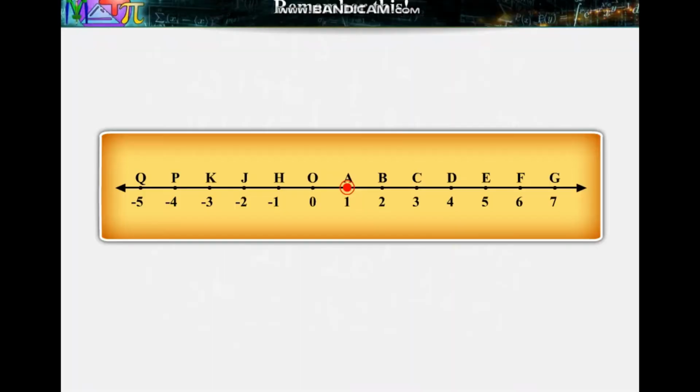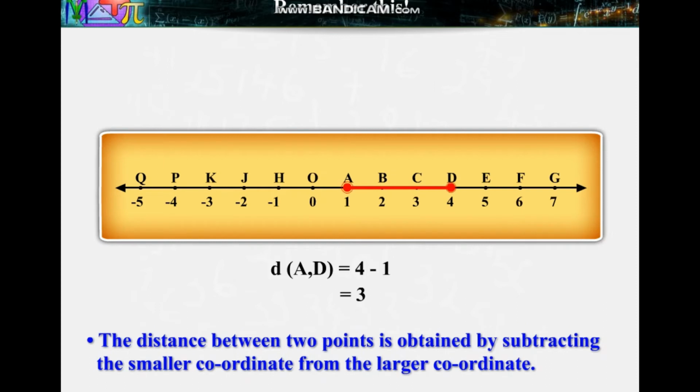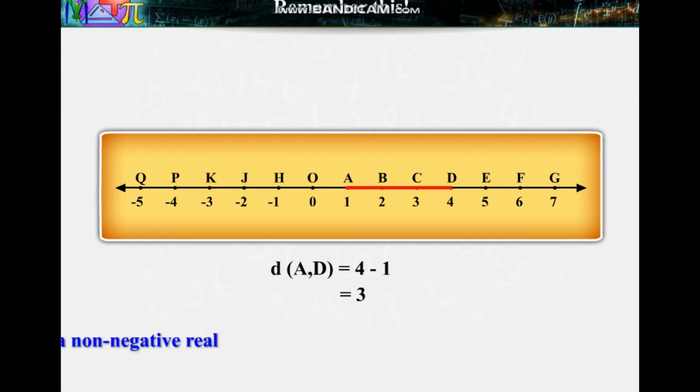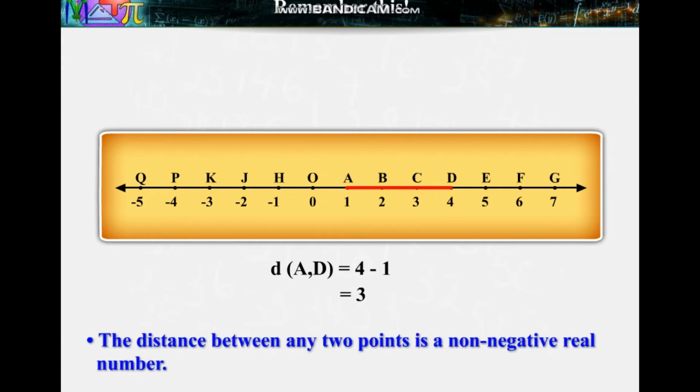Remember this: the distance between 2 points is obtained by subtracting the smaller coordinate from the larger coordinate. The distance between any 2 points is a non-negative real number.